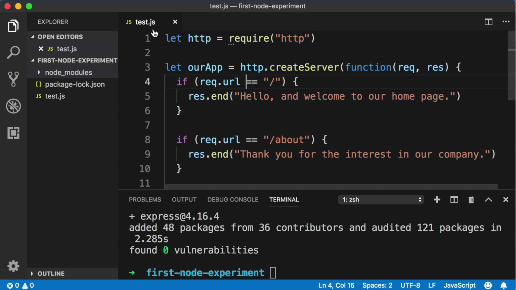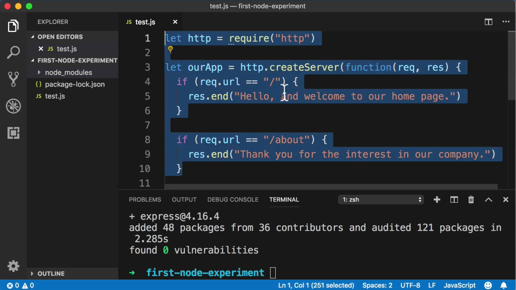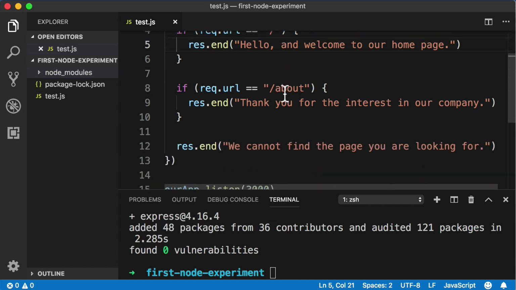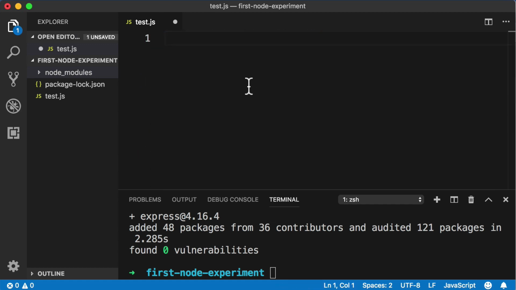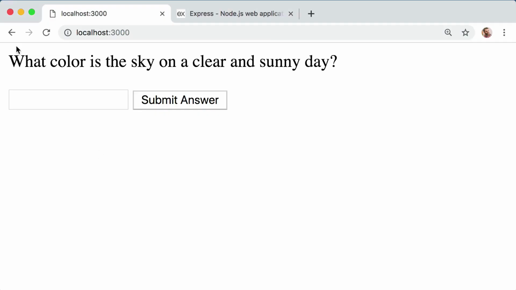So within my test.js file, the file that we've been writing all of our code in so far, I actually want you to select everything and delete it. We want a completely brand new clean slate in this file. This time around, we are going to create a server using Express. So things are going to be a little bit different. Now, just to jog your memory, remember that our goal is to create this application that receives the user input, and then we evaluate whether they typed blue or something else.